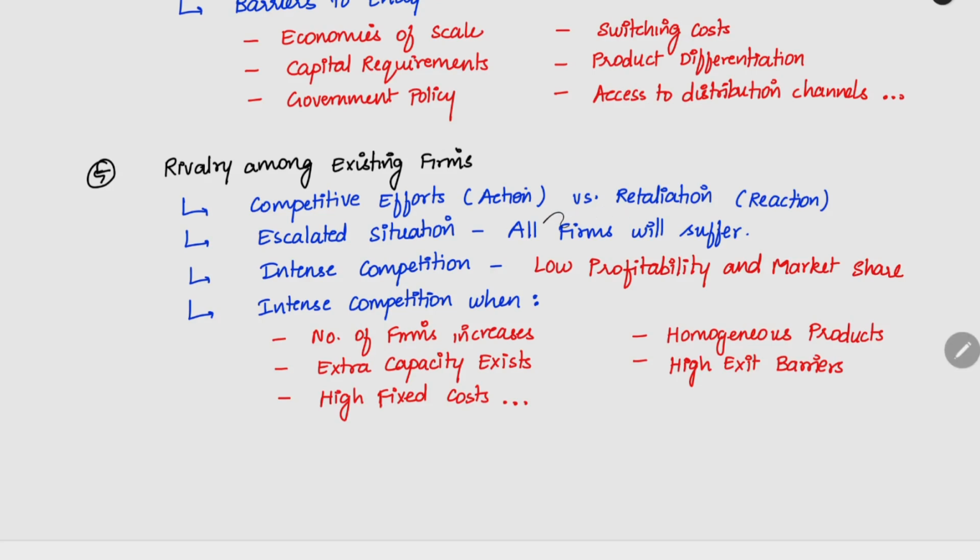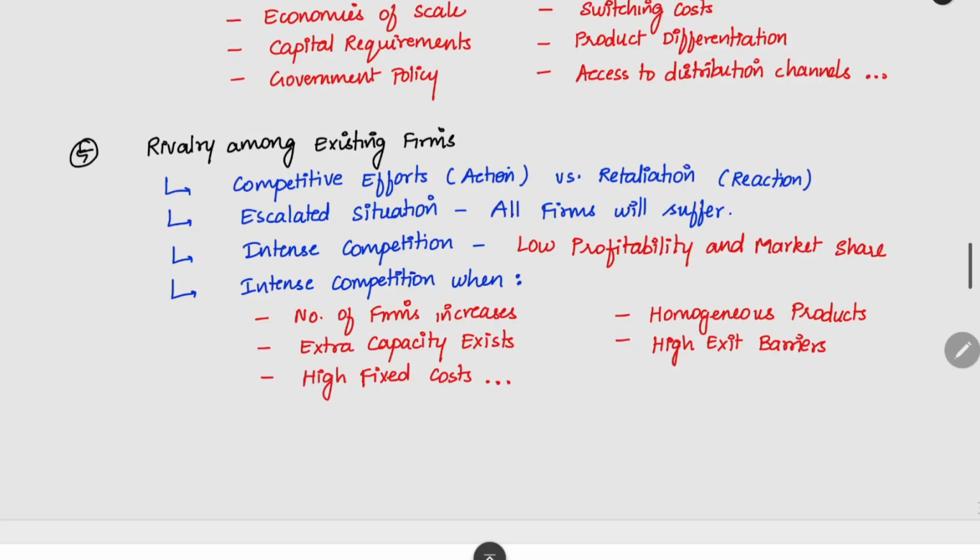And then these existing firms will do action versus reaction between themselves also. We will have to fight a lot of people. In escalated situations, all firms will suffer. If there is very high competition, there will be a price war. There will be a competition over who is selling at the lowest price. If that competition comes, we have to reduce our cost and we will get no profit. That is one more problem. Intense competition: when there is very high competition, we will have low profitability and market share.